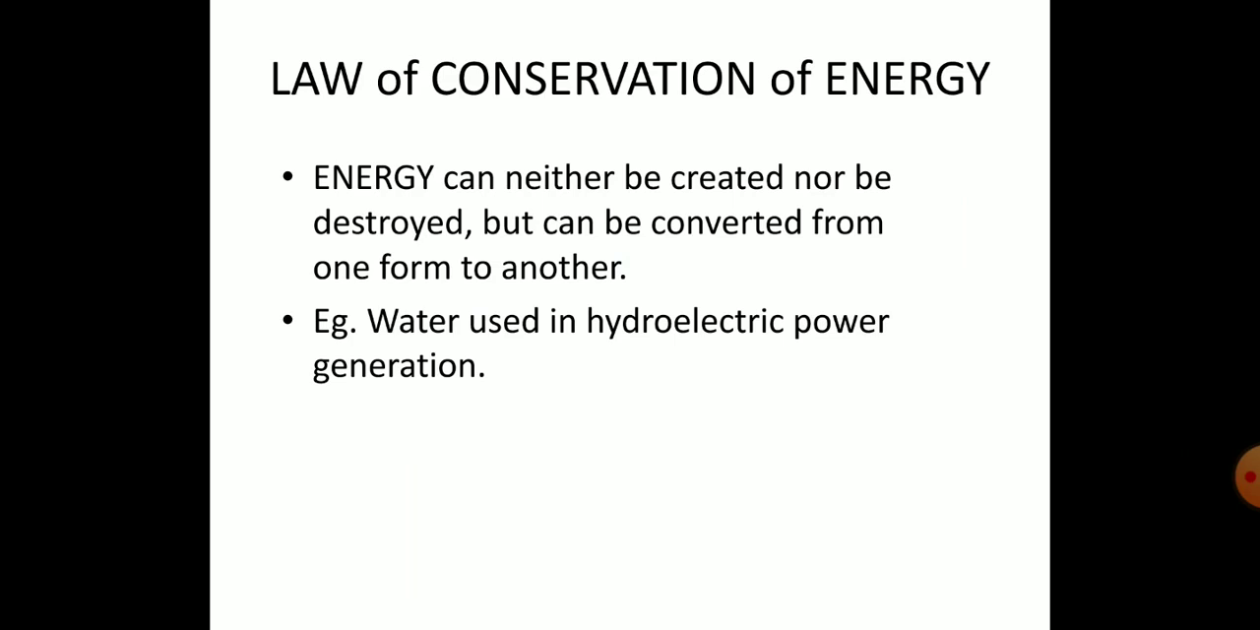Example, you have water which is used in the hydroelectric power station. We saw water, if it is stored in the dam, will have potential energy. Then when the dam is opened, when the water is flowing from the dam, it will have kinetic energy. So the potential energy is converted into the kinetic energy. Now this kinetic energy is converted into the mechanical energy when it is starting to rotate the turbines.